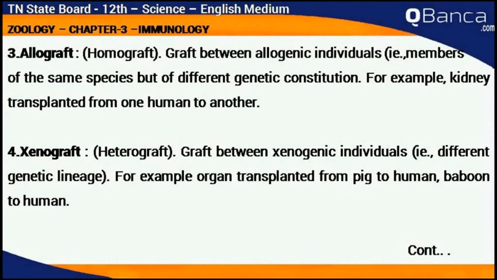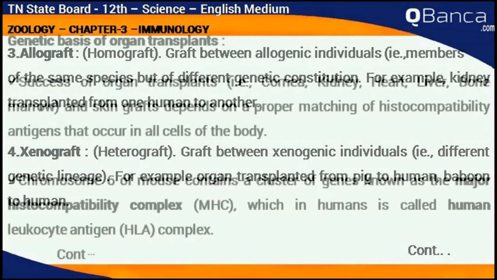Allograft, also called homograft: graft between allogenic individuals, that is, members of the same species but of different genetic constitution. For example, a kidney transplanted from one human to another. Xenograft, also called heterograft: graft between xenogenic individuals. For example, an organ transplanted from pig to human, or baboon to human.